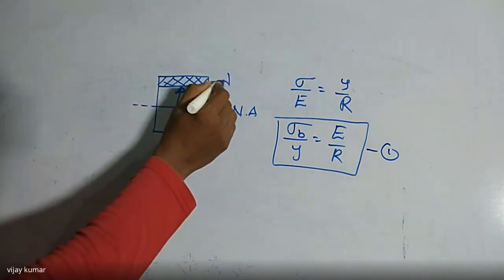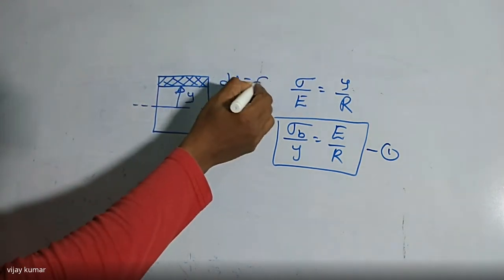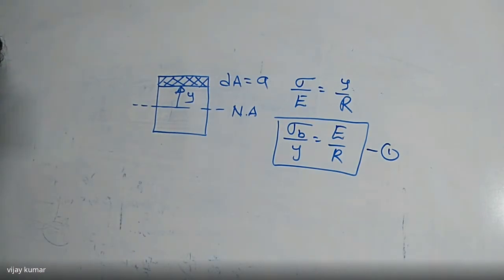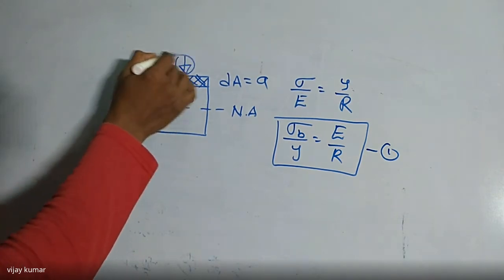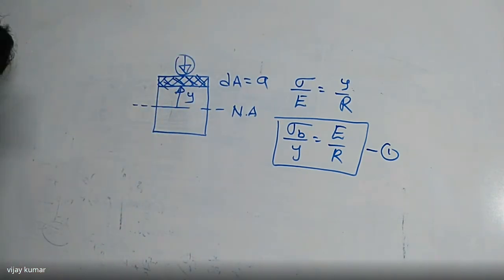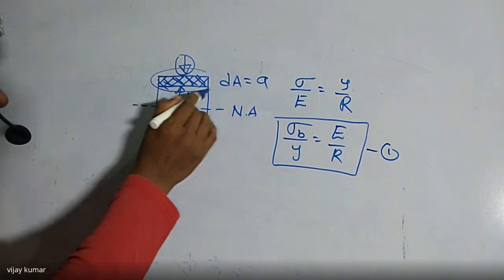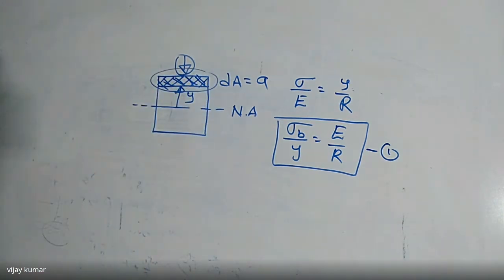I'm going to take this as dA, or we can write A also, a small elemental area. Now, this material also gives some resisting force by the application of the sectional force. I want to find what is the resisting force under bending by this elemental area, what is the resistance this elemental area gives against the applied force. That is also named as the moment of resistance of this elemental area.